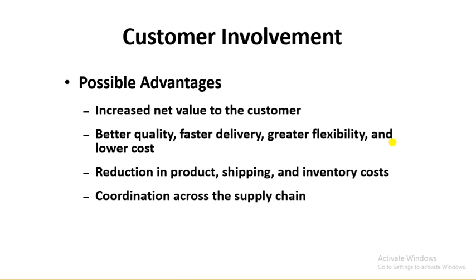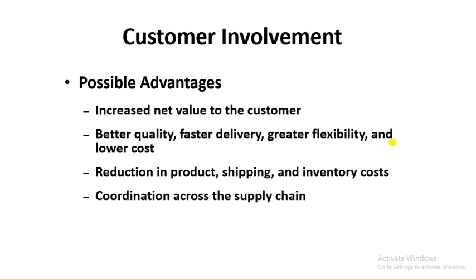Moreover, if you involve the customer, there is a reduction in product shipping and inventory cost. If the customer is involved in the process, you can reduce the cost of shipping and inventory.